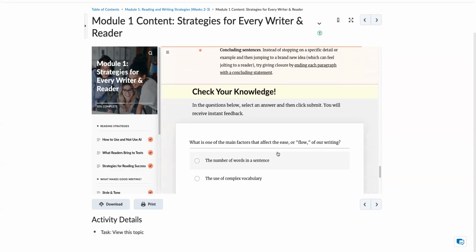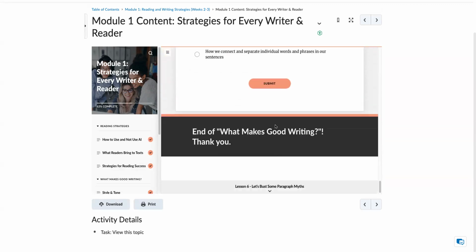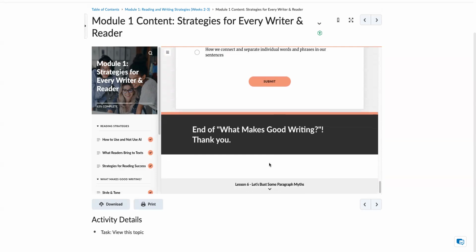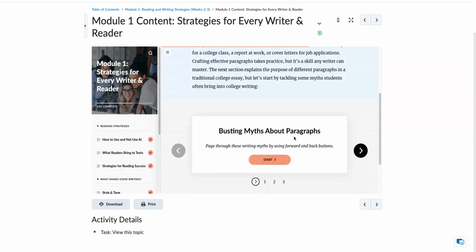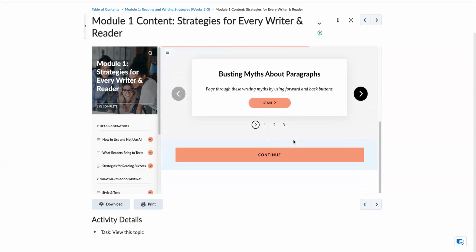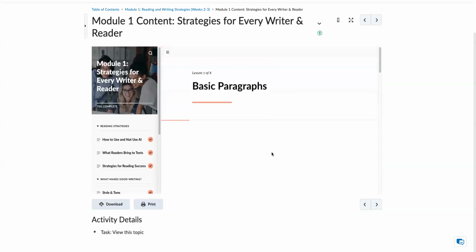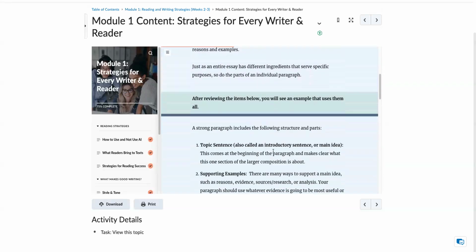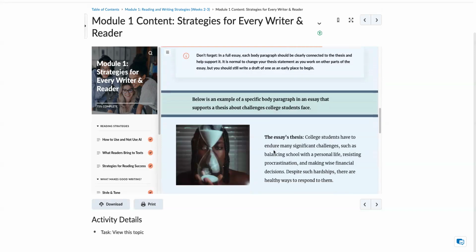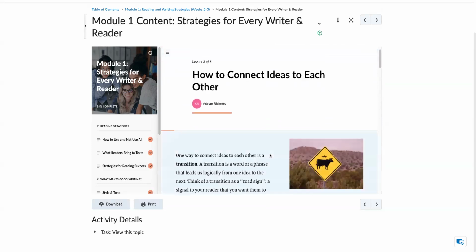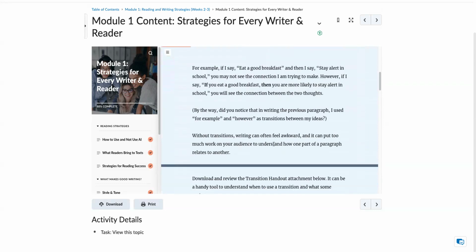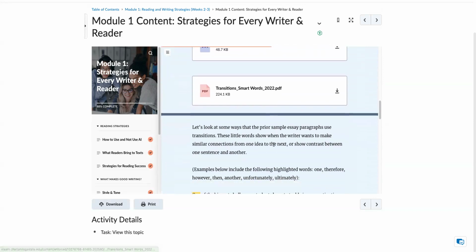Again, it's very important that you look down through these. This information will also help you in your composition classes. And then this talks about some paragraph myths, or some things that people think about paragraphs that aren't necessarily true. And it talks about how to write a basic paragraph. Of course, in this class, you only write paragraphs, but you will be writing longer essays and pieces of work in your Composition 1010 class.